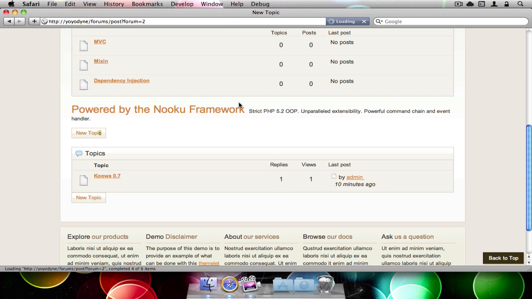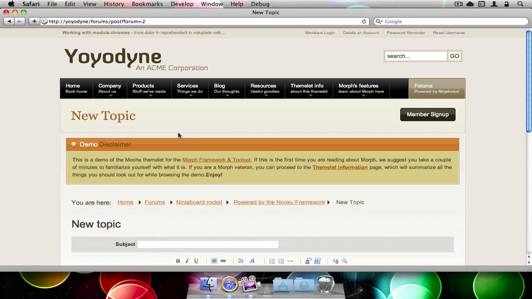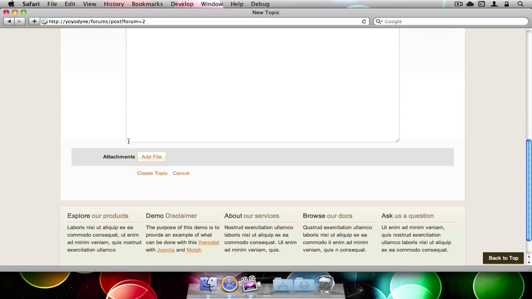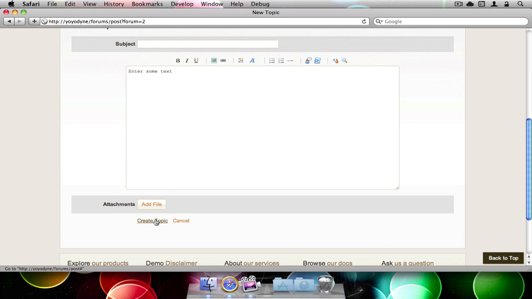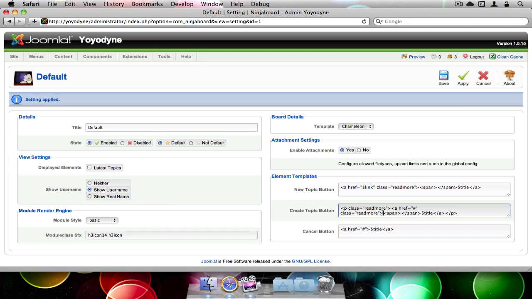And click new topic. You'll see that the create topic button doesn't really look like a button, unlike add file. So you can change that by editing the template for create topic and just remove the P tag again, and we don't need this here.